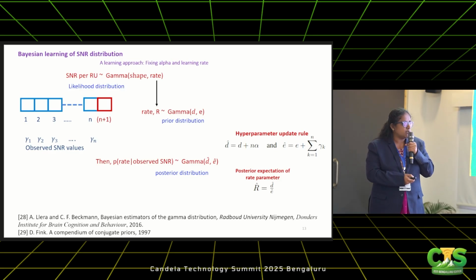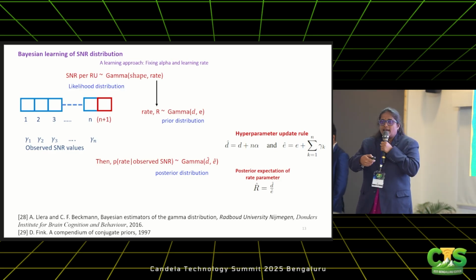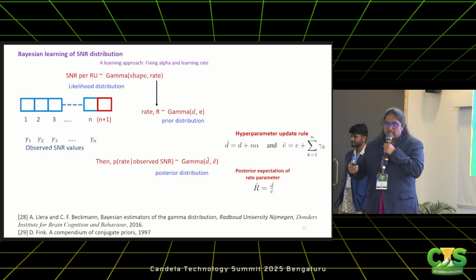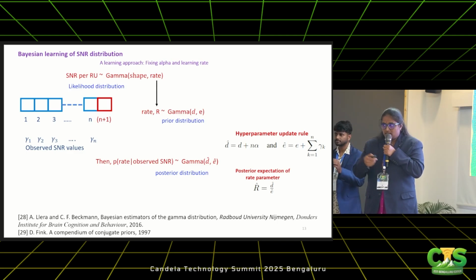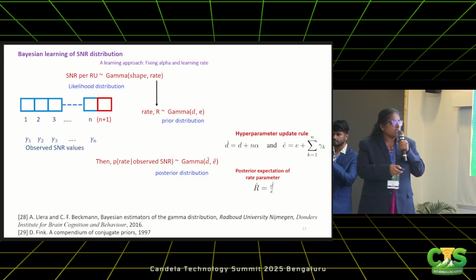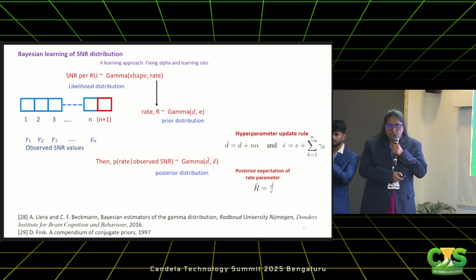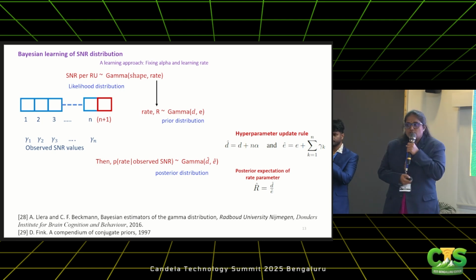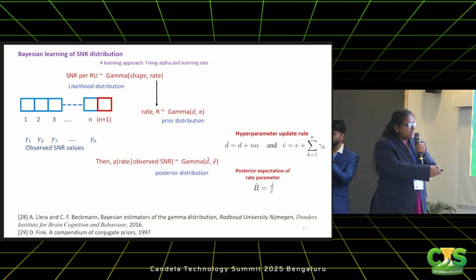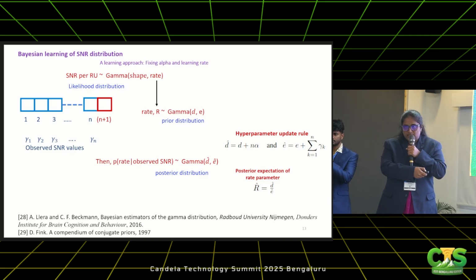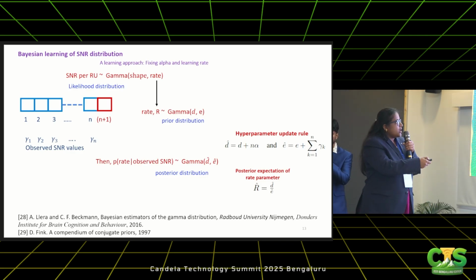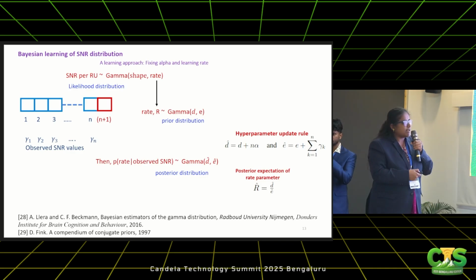To put it in simple terms, for every N number of packets, the SNR which is observed at the receiver end is collected and fed back. The sum is fed back to the transmitter. And this is a feedback. Using that feedback, the parameters are updated. Then you have updated parameters, and when you substitute them into the gamma, it is called the posterior distribution. So now gamma D hat E hat is called the posterior distribution. From this you can find the posterior expectation. The mean of this PDF would be simply the ratio of the hyperparameters D hat and E hat. Now you plug that value into the original likelihood distribution.